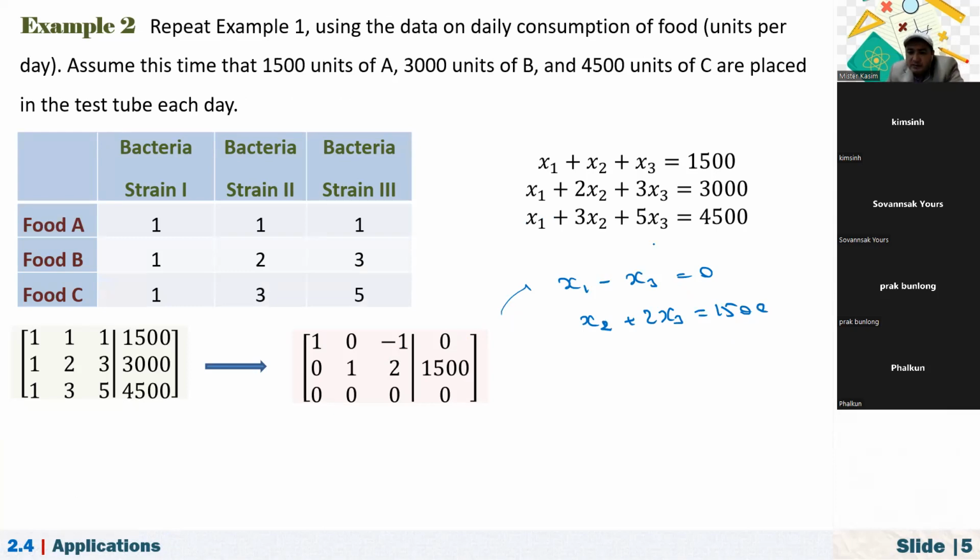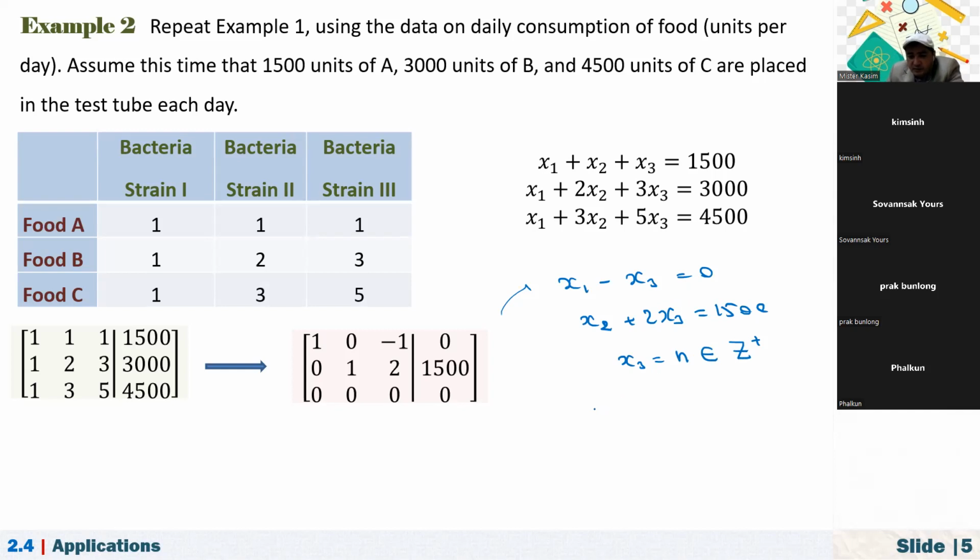Okay. And since we need one, what is a free variable? This x3 can be anything. So now from here, if I introduce that x3 is equal to, since we're talking about the bacteria, let me just label this by n. We know that this n is a positive integer. It can be equal to 0, but since we're talking about the bacteria, suppose it's not equal to 0. At least we must have 1.